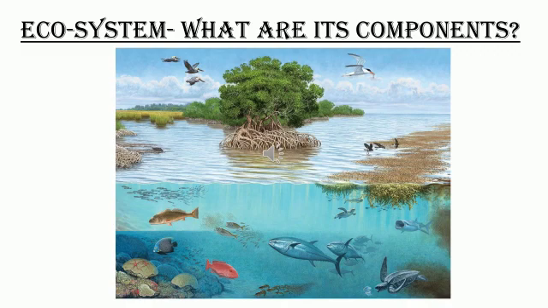So here we will talk about various components that form the environment. Environment is not only one thing. It consists of various components. We will also see how our environment is threatened by human activities and what is the need to take care of our environment.